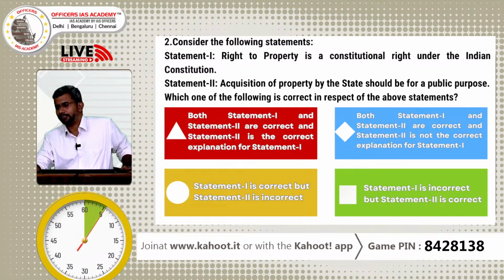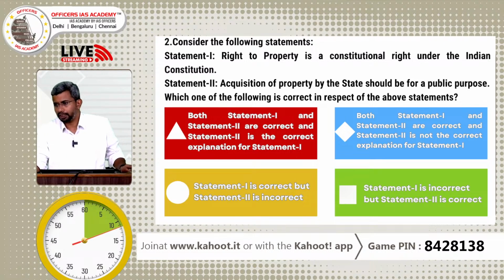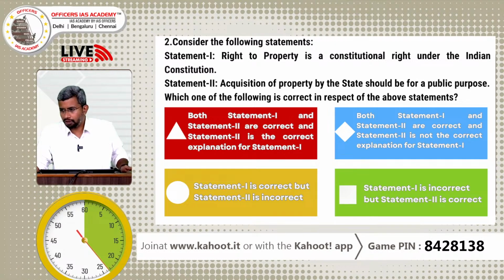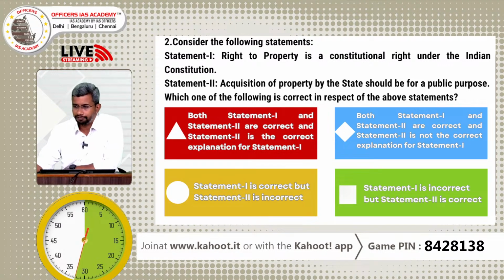Right. So consider the following statements. Statement 1, right to property is a constitutional right under the Indian Constitution. Statement 2, acquisition of property by the state should be for a public purpose. Which of the following is correct in respect of the above statements? Option A, both the statements are correct, and the second explains the first statement. Option B, both the statements are correct, but the second does not explain the first statement. Option C, first statement correct, second statement incorrect. Option D, first statement incorrect, second statement correct.